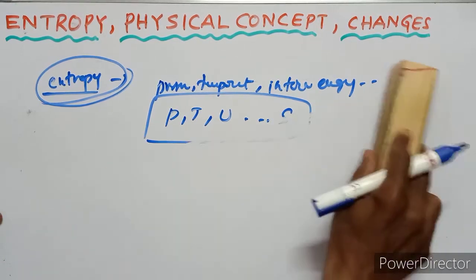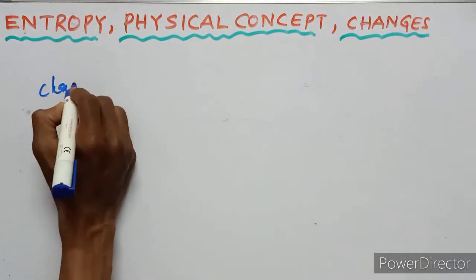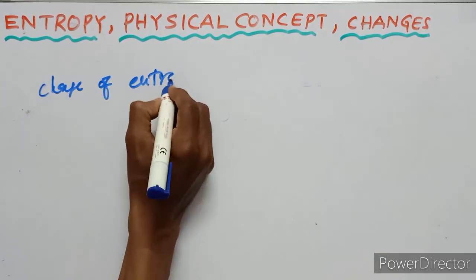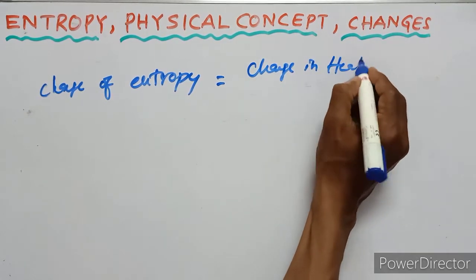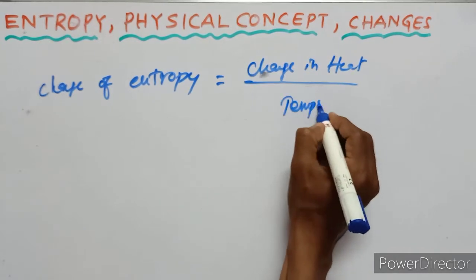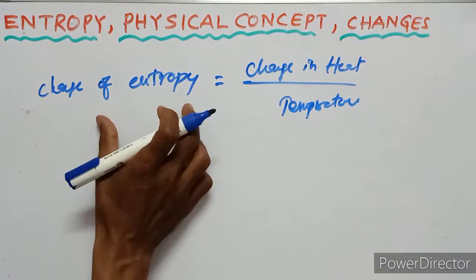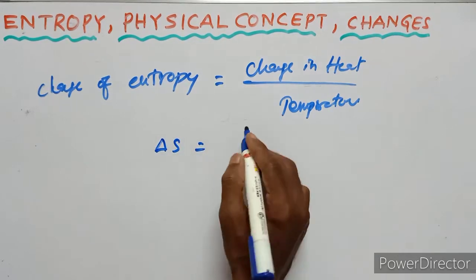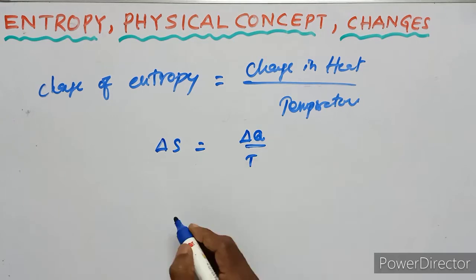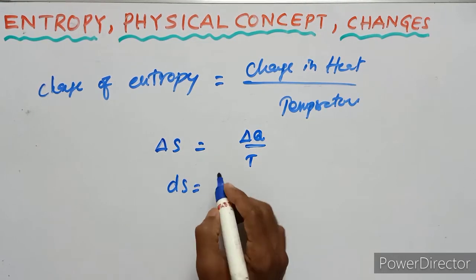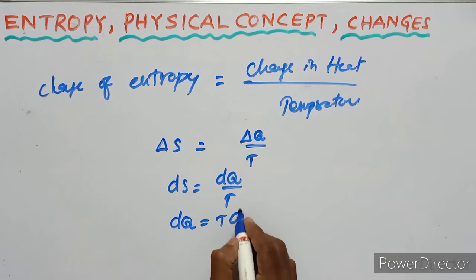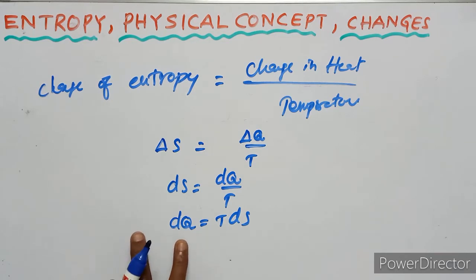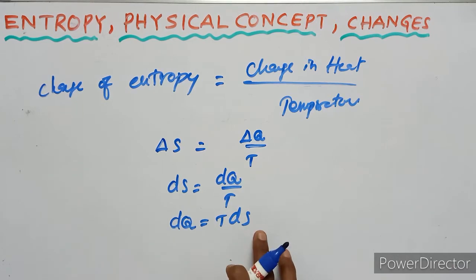So the change of entropy is equal to the change in heat upon temperature: delta S equals delta Q upon T. So this equation can be written as dS equals dQ upon T, and then dQ equals TdS. That is, change in heat equals temperature times change in entropy.